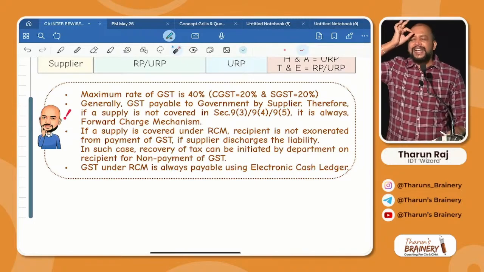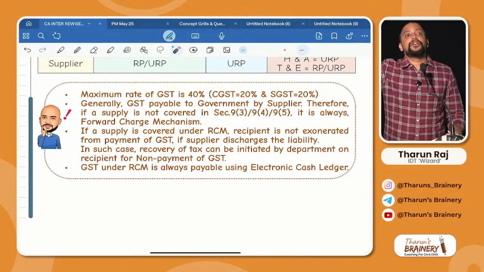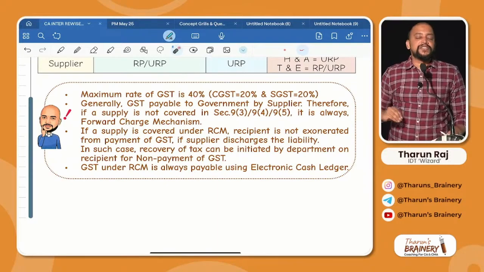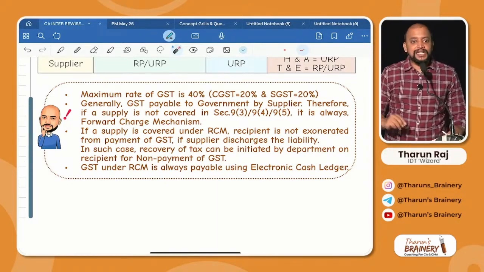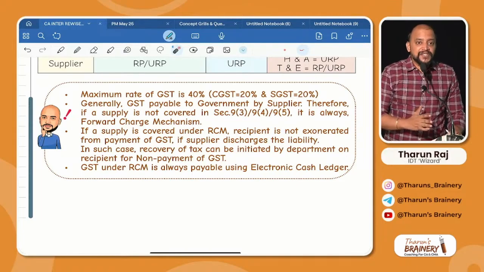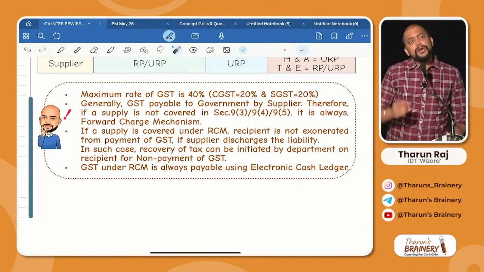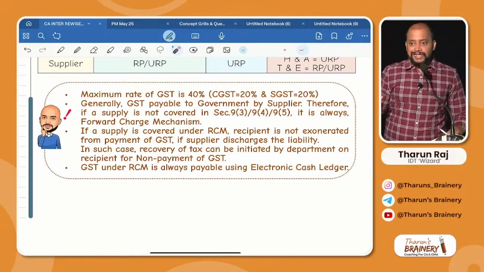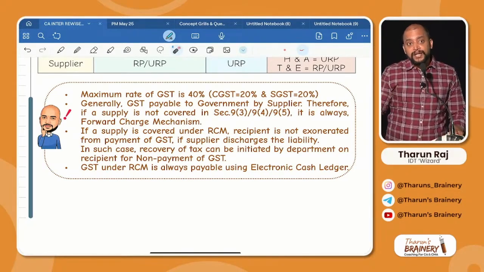The moment the transaction is covered under RCM, unless they have given an option of FCM. What is that option of FCM? In our last class discussion, I told you GTA has 2 options. Either they can pay GST under FCM or RCM. Unless that option is given, if it is covered under RCM, always recipient only will pay GST under RCM. Okay, just because supplier paid, will the recipient be relieved? No.